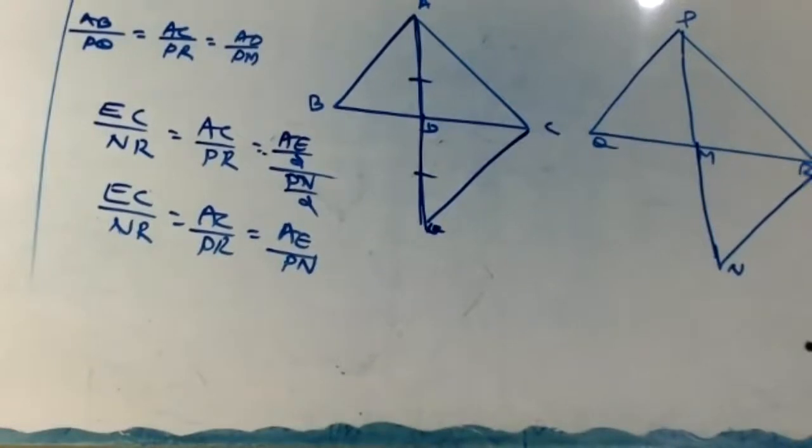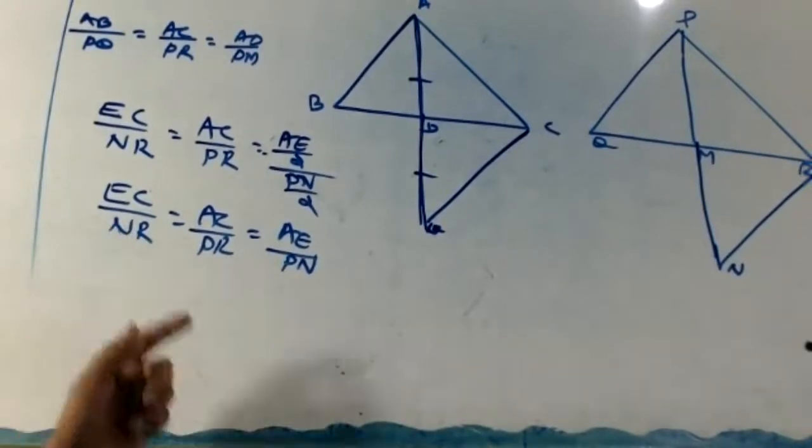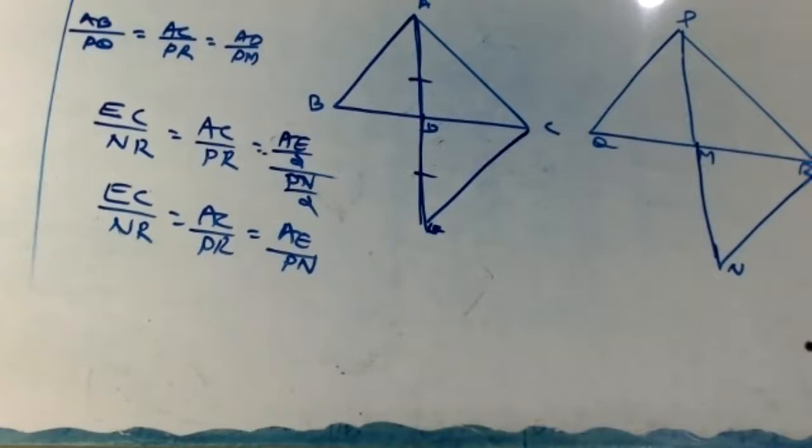The next line, EC by NR equal to AC by PR equal to AE by PN.